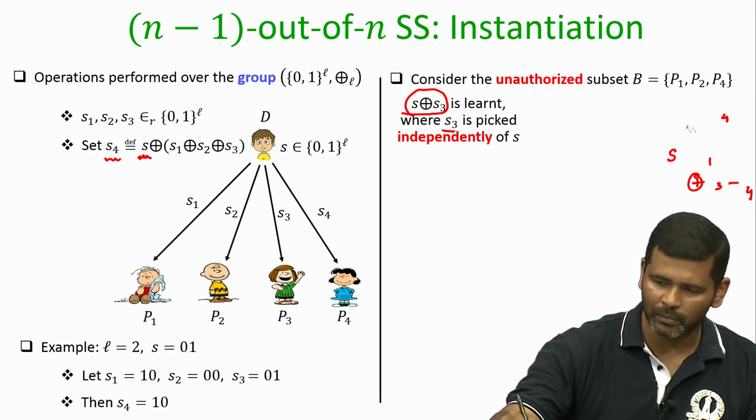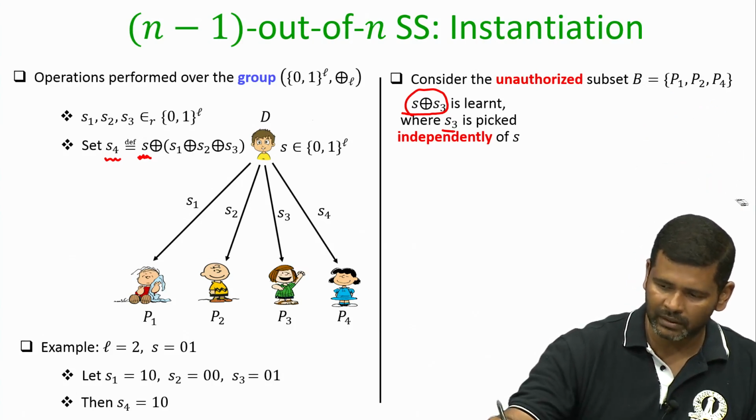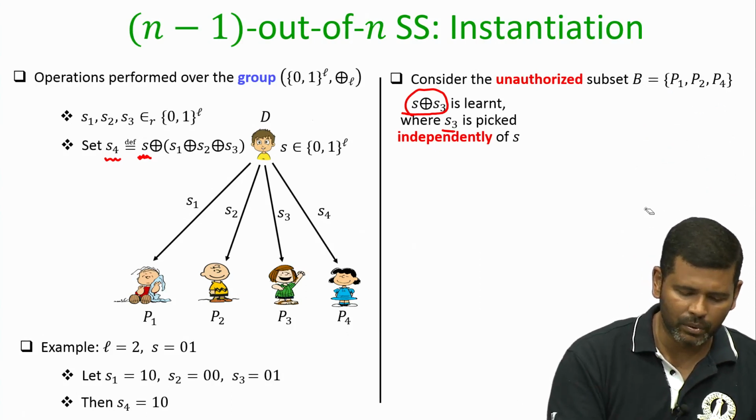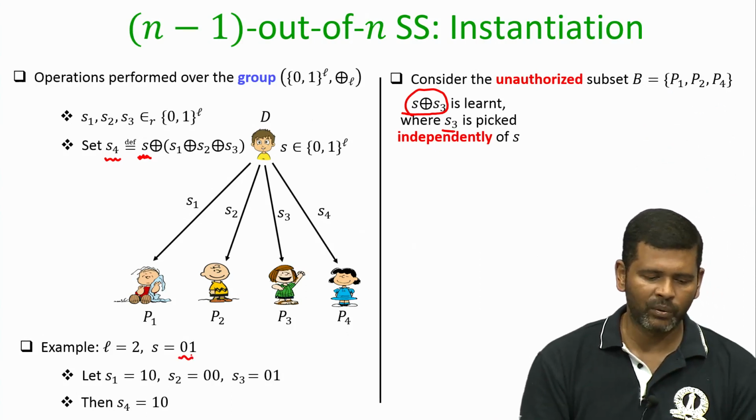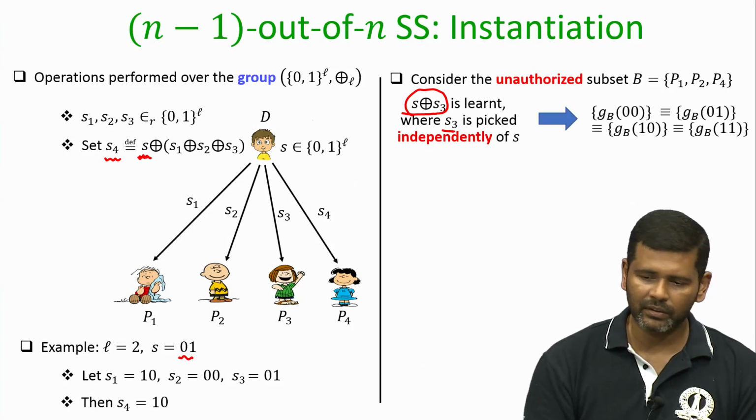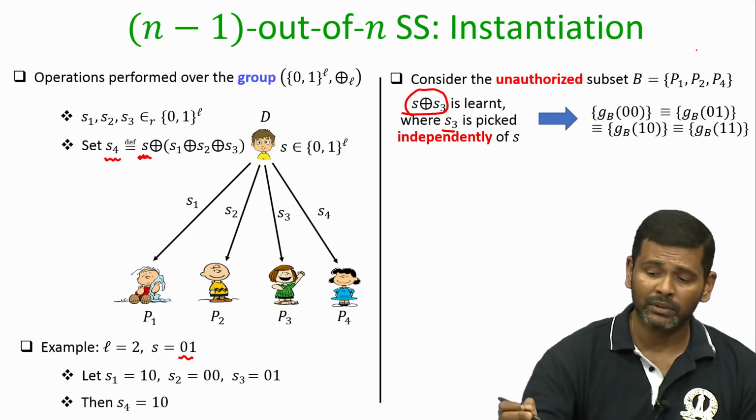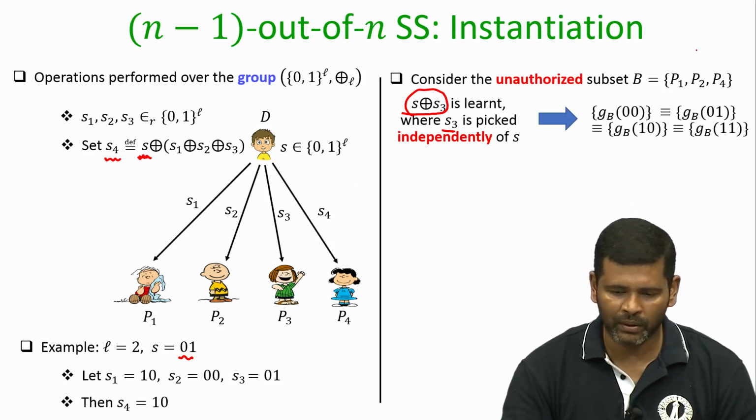Again, let us make it more concrete. Let us take the example where L equals 2, the secret shared being 0 1, and these are the shares, and I am now taking an unauthorized collection consisting of parties 1, 2 and 4.